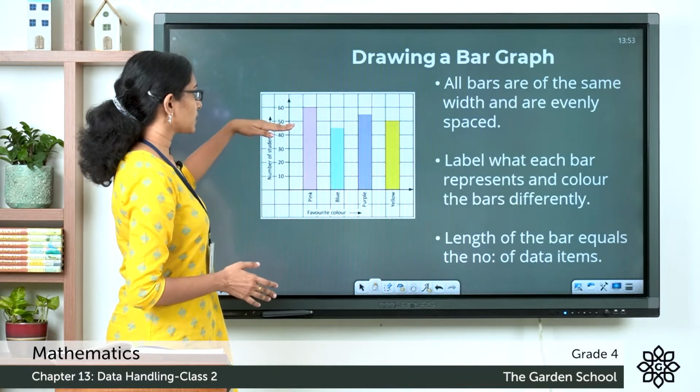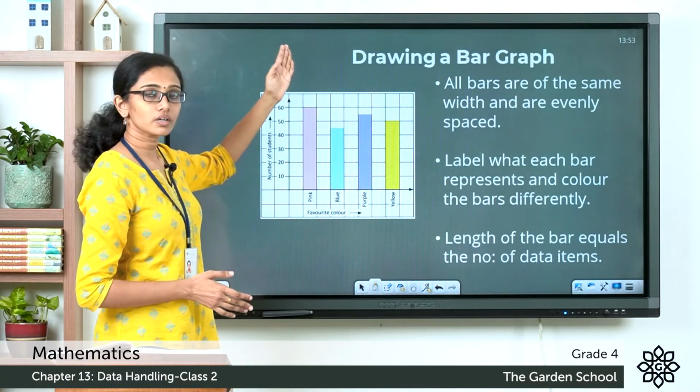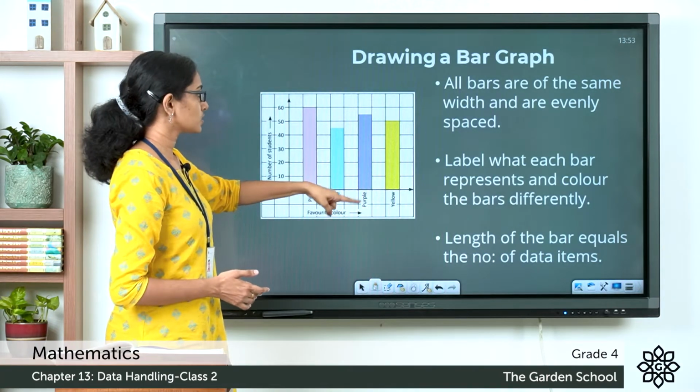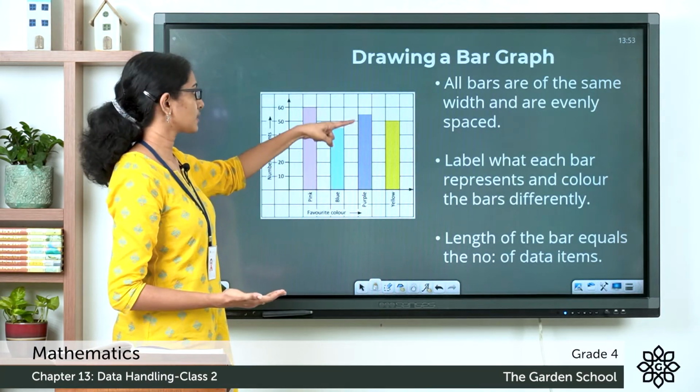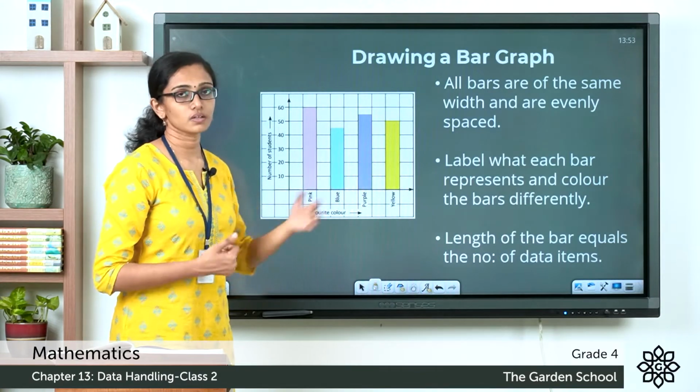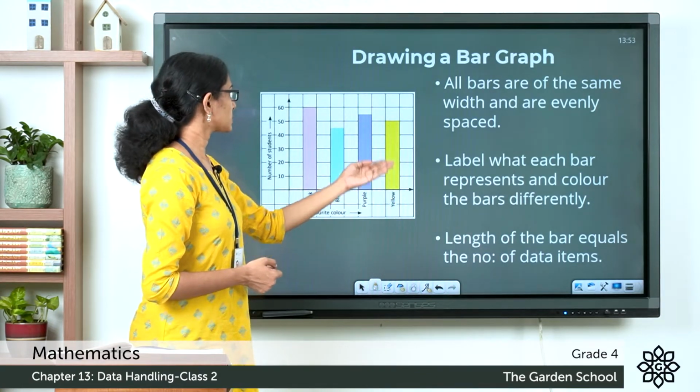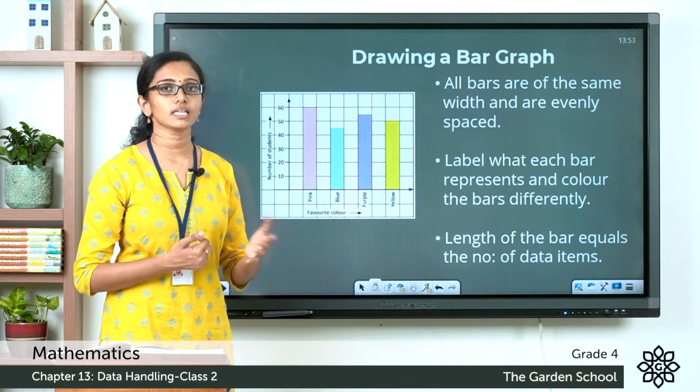The height ends between 50 and 60 and the values are increasing upwards. So the color purple is the favorite color of 55 students in the class. Now yellow is the favorite color of 50 students in the class.